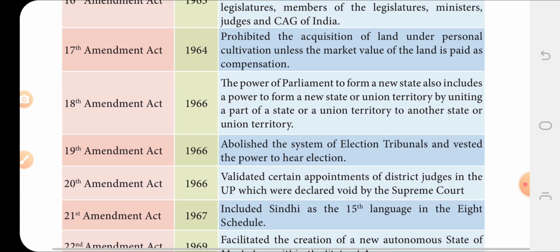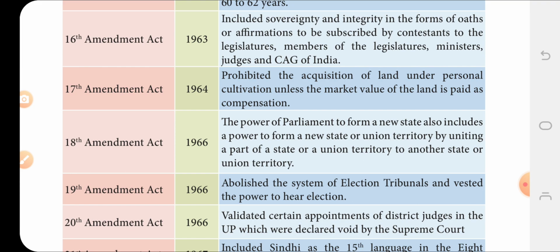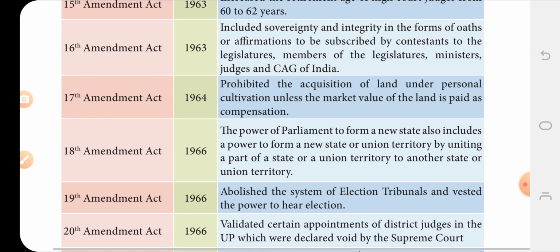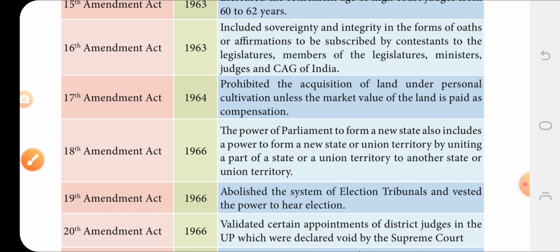And the 19th Amendment Act was in 1966: it abolished election tribunals and vested the power to hear election petitions elsewhere. The 20th Amendment Act, 1966: in Uttar Pradesh, certain appointments of district judges were cancelled. That's the 20th Amendment Act.